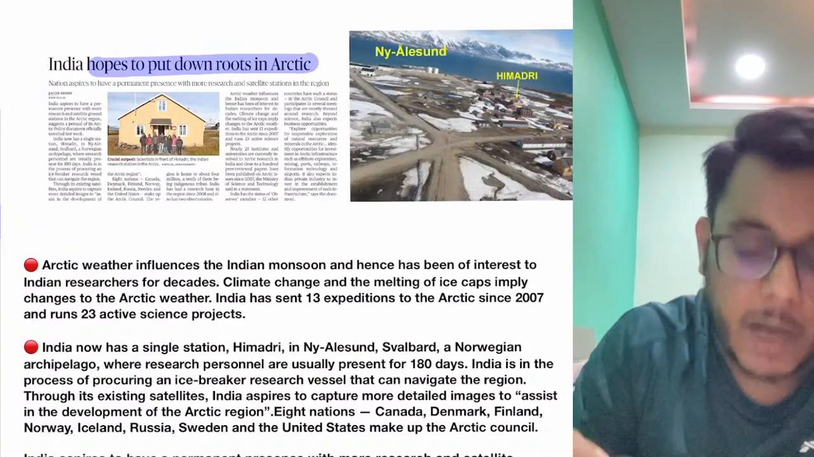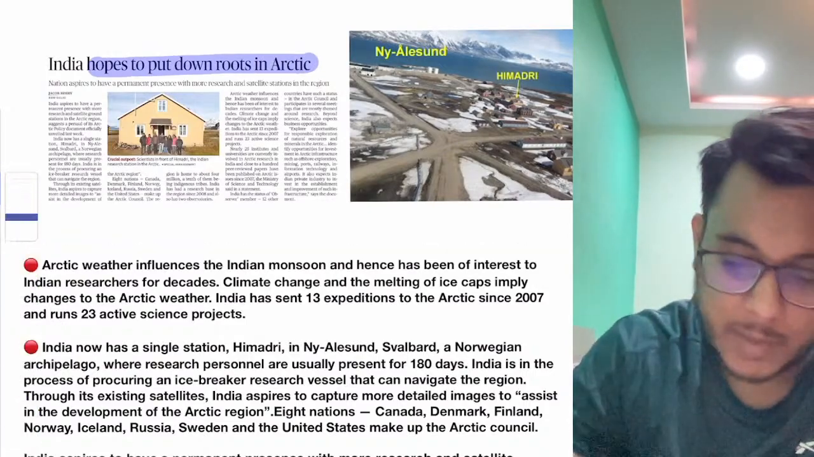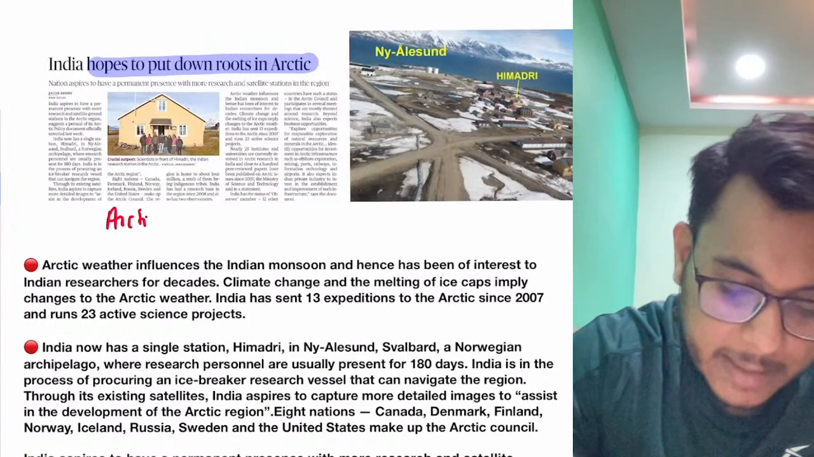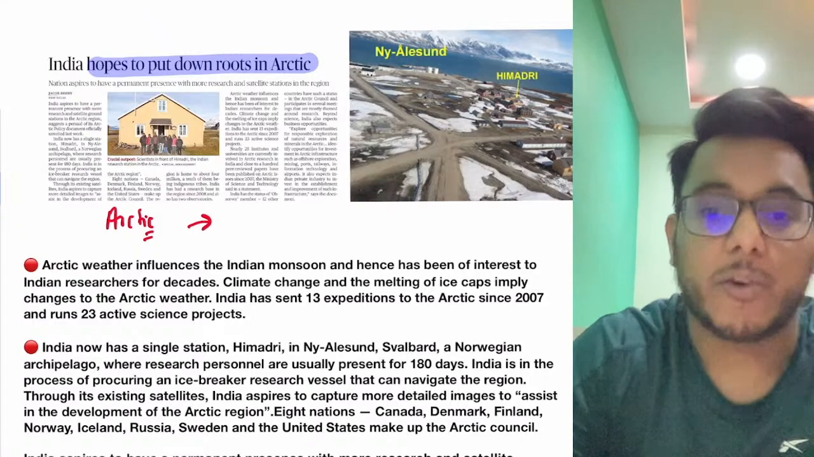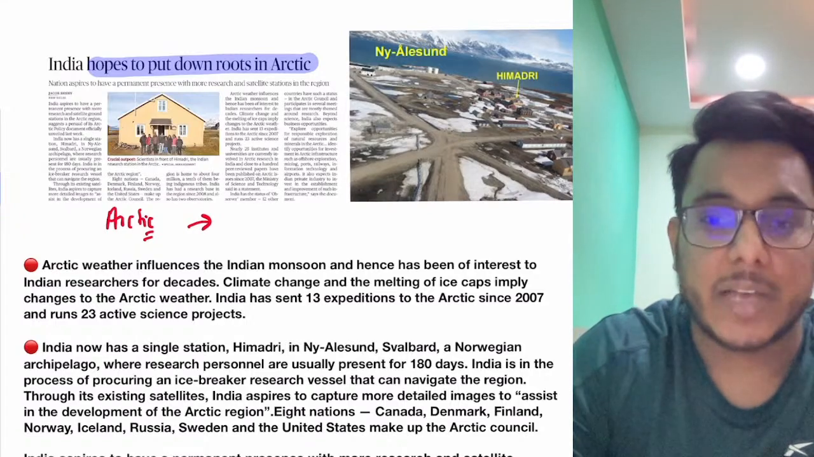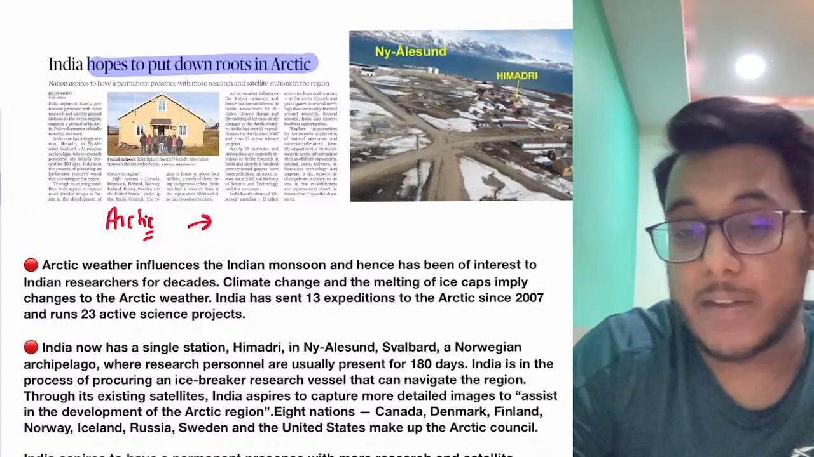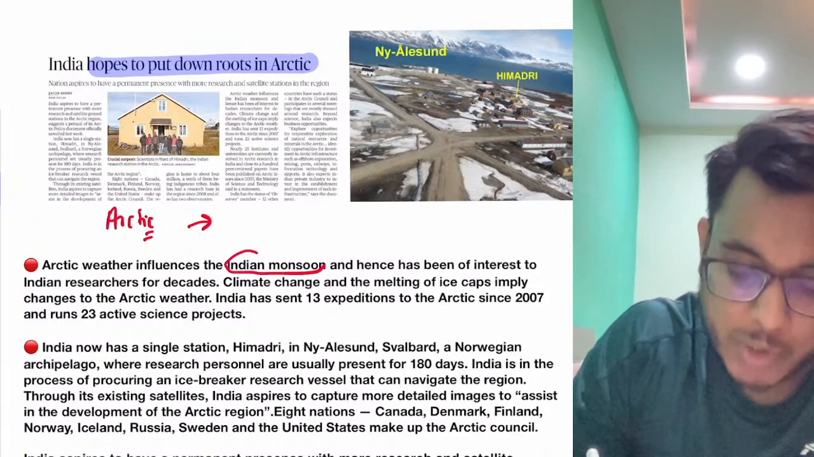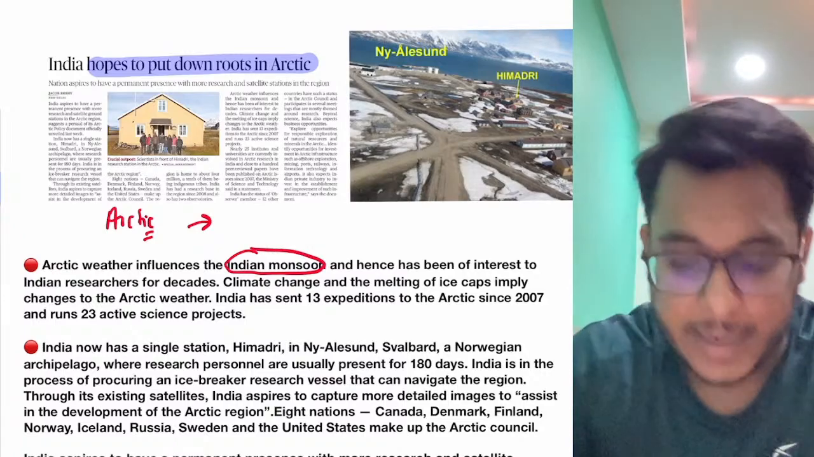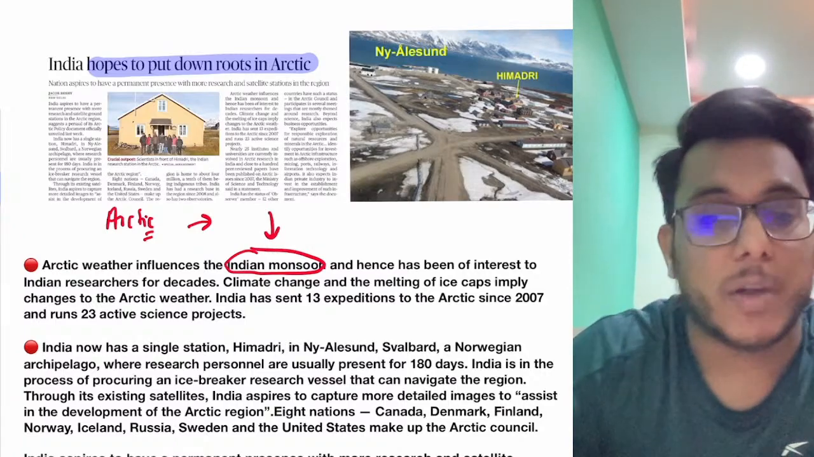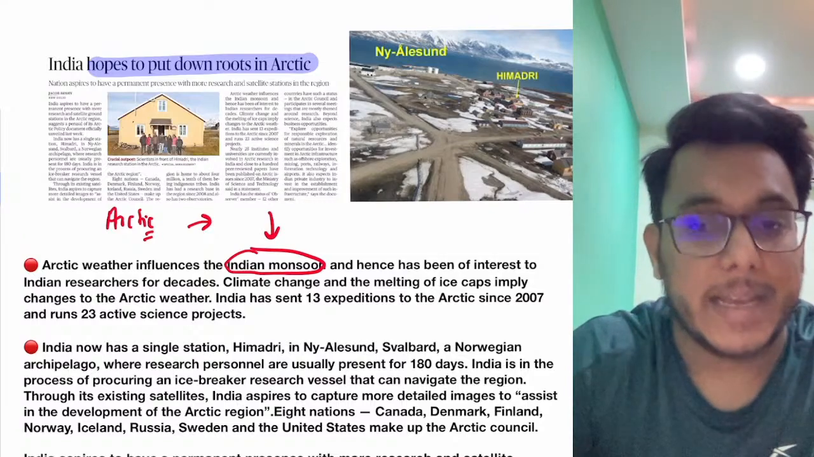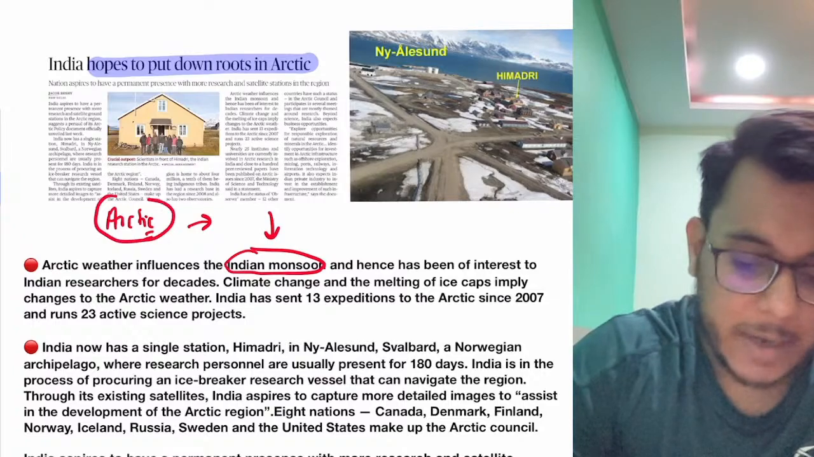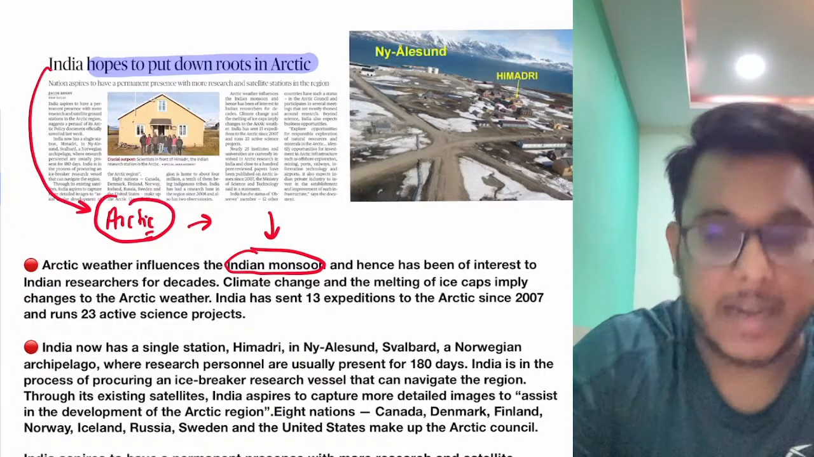India hopes to put down roots in the Arctic. Now, basically guys, the Arctic region is very important for India's interest. First of all, the Arctic region influences the Indian weather condition, particularly the Indian monsoons. And you understand that the Indian monsoon is very important for the Indian economy, particularly Indian agriculture. And if the Arctic is influencing the Indian monsoon, the study of the Arctic becomes very important for India.